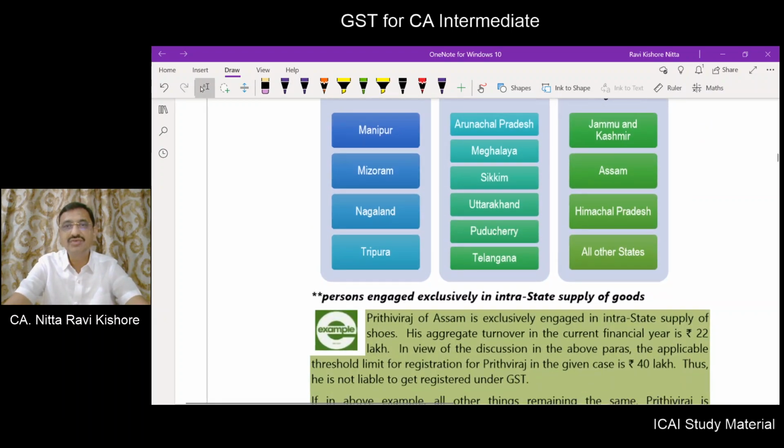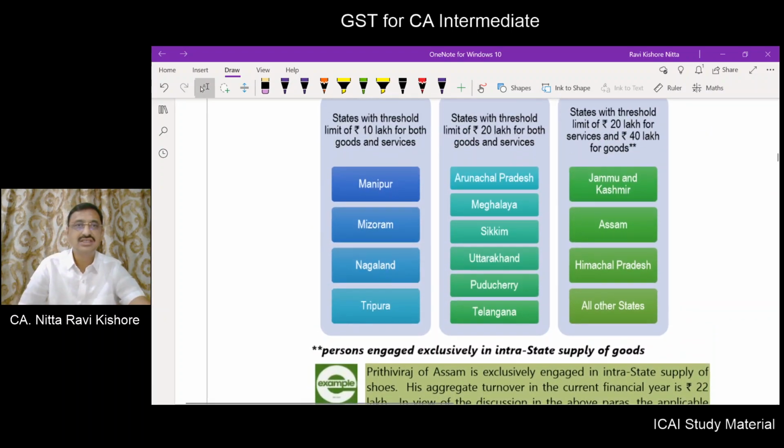So again, in another form of pictorial representation, for these four special category states, whatever you supply, the limit is only 10 lakhs. But for both goods and services, 20 lakhs threshold is for Arunachal, Meghalaya, Sikkim, Uttarakhand, Puducherry and Telangana. For the remaining states, if you are supplying only goods, it will be 40 lakhs. If you are supplying service or both goods and service, it will be 20 lakhs.